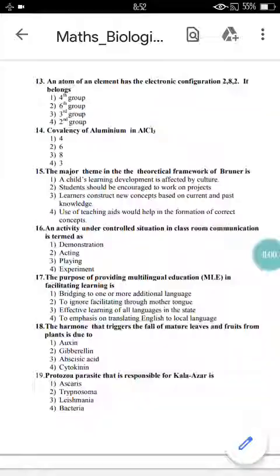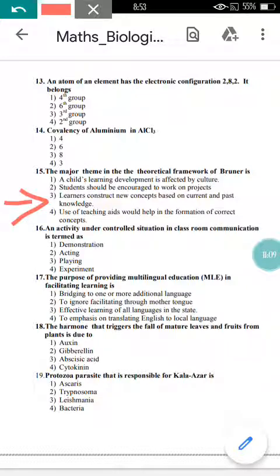Now come to question number 15 here. The major theme in the theoretical framework of Bruner is that learners construct new concepts based on current and past knowledge. So option 3 here is correct for Bruner's theory.